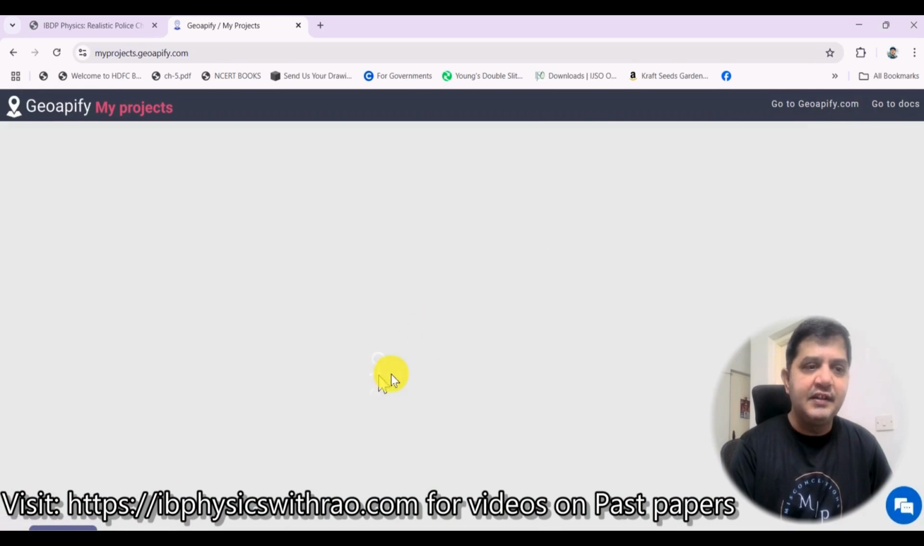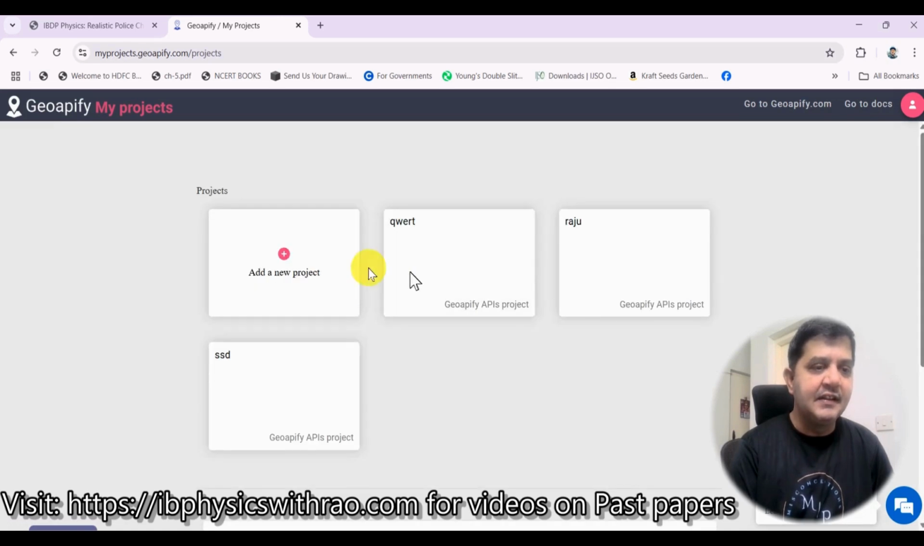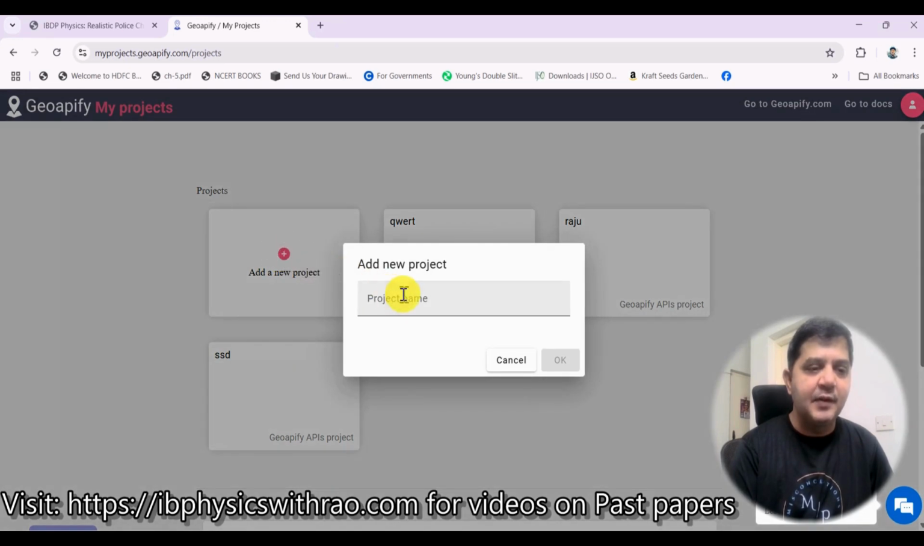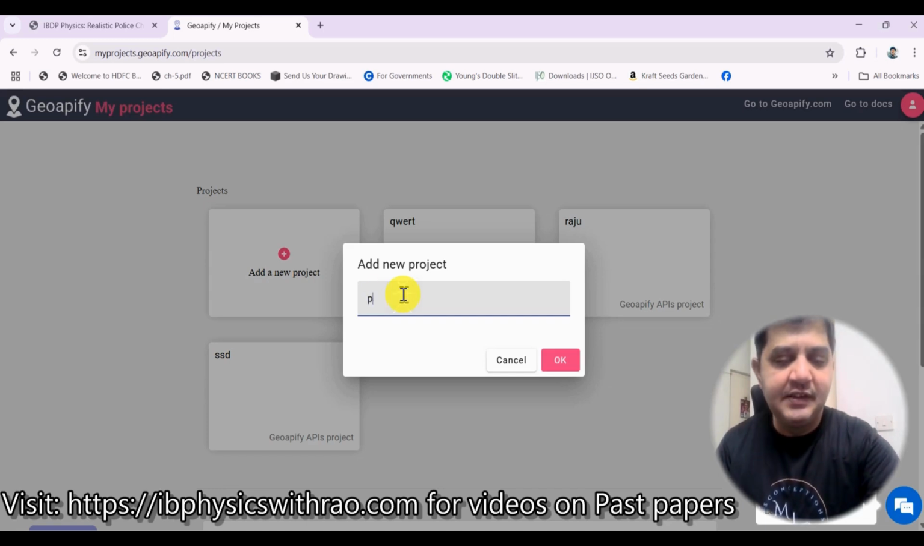When you go here, finally you will be able to get something like this, and you have to click on add a new project here. Only then will you be able to proceed. So you click on this add a new project like this. It will ask for a new project name over here. Let us say, for example, I am giving some name here. So let us say this is police chase, POL.